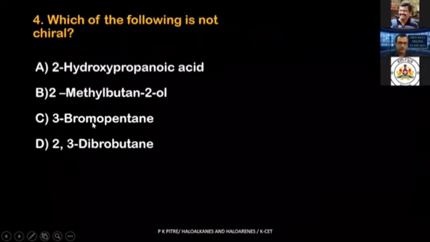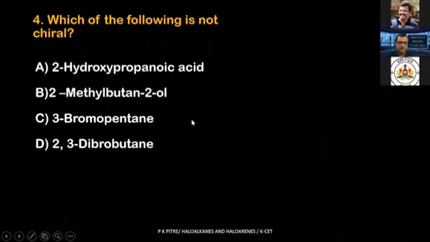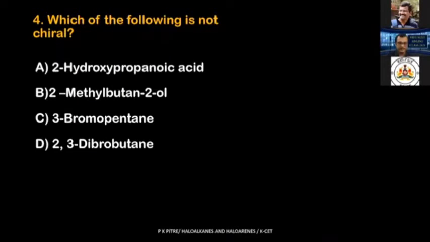Okay, let us move on to the next question. Which of the following is chiral? Let's recall our basic definition. What is chiral? A chiral molecule is one that does not have a plane of symmetry. And what is a chiral carbon then? A chiral carbon is one which is connected to 4 different atoms or groups.